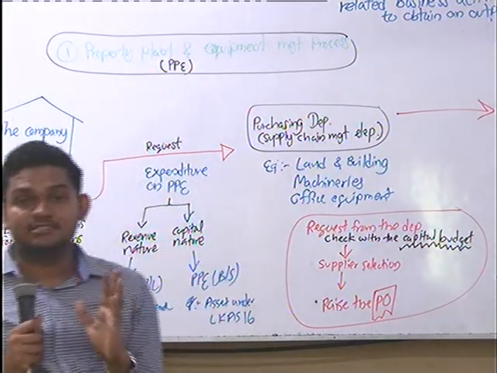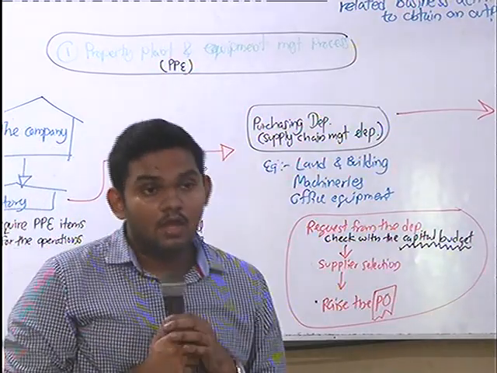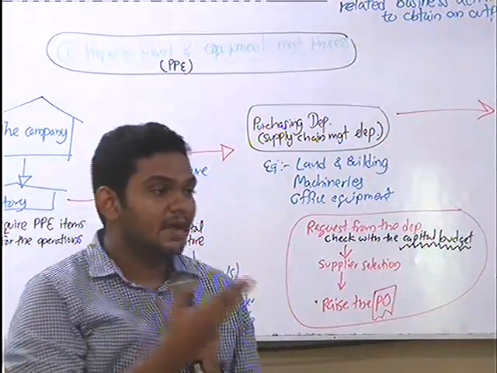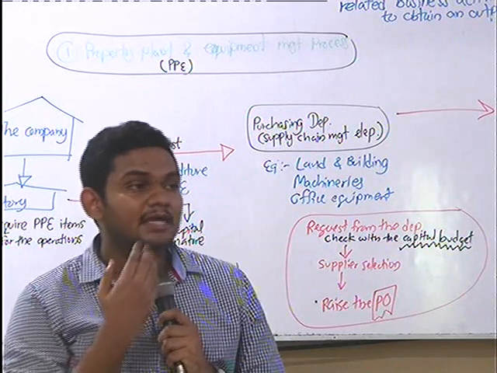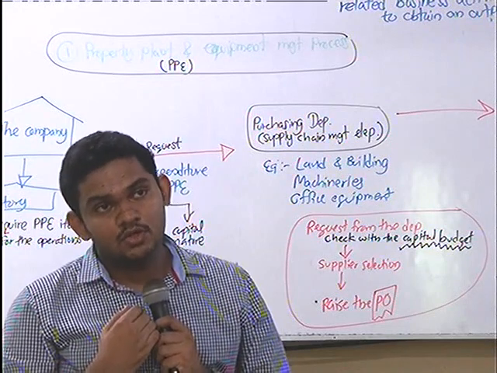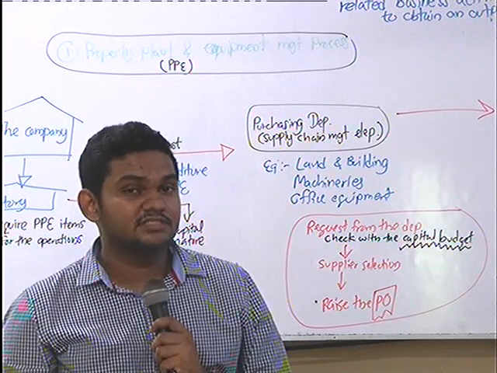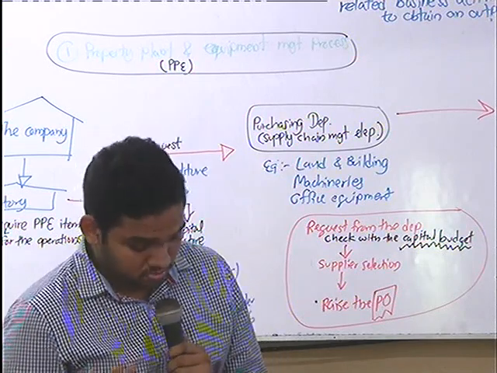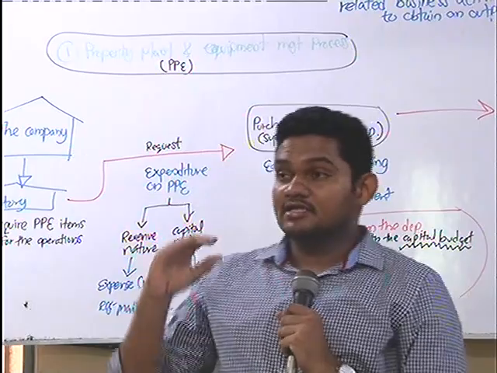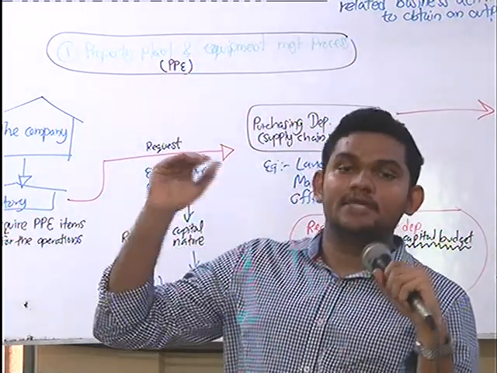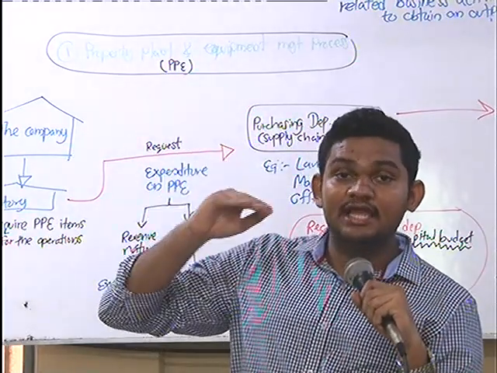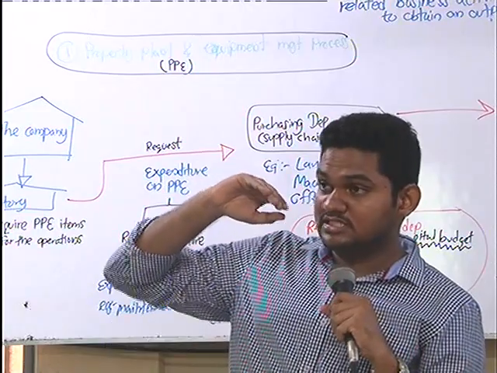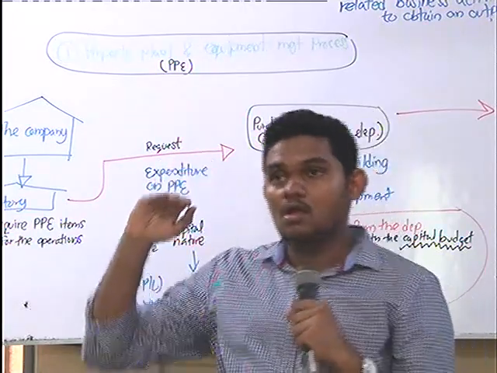It's a huge expense. That's what I wanted to tell you. It's not like buying some materials, consumable items or stationery. It's different from that, because property, plant and equipment is even more valuable than gold. I told you inventories are like gold, no? So this is more valuable.